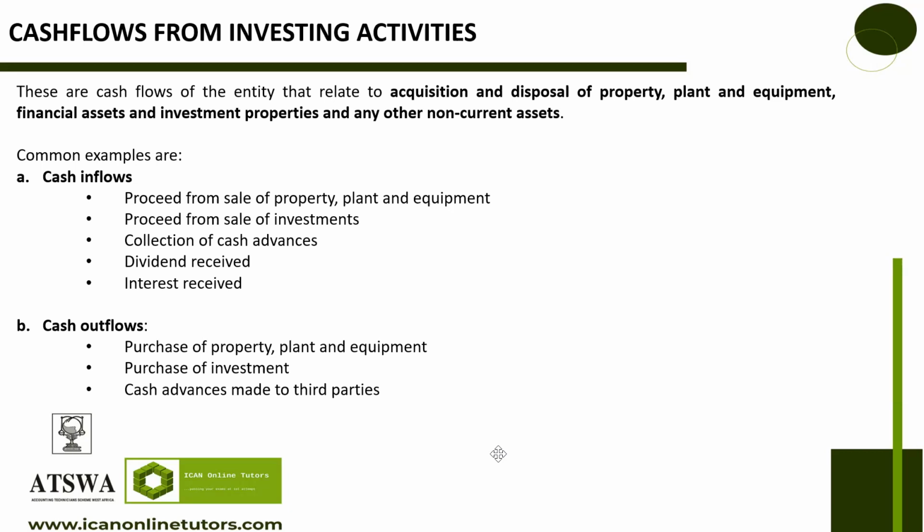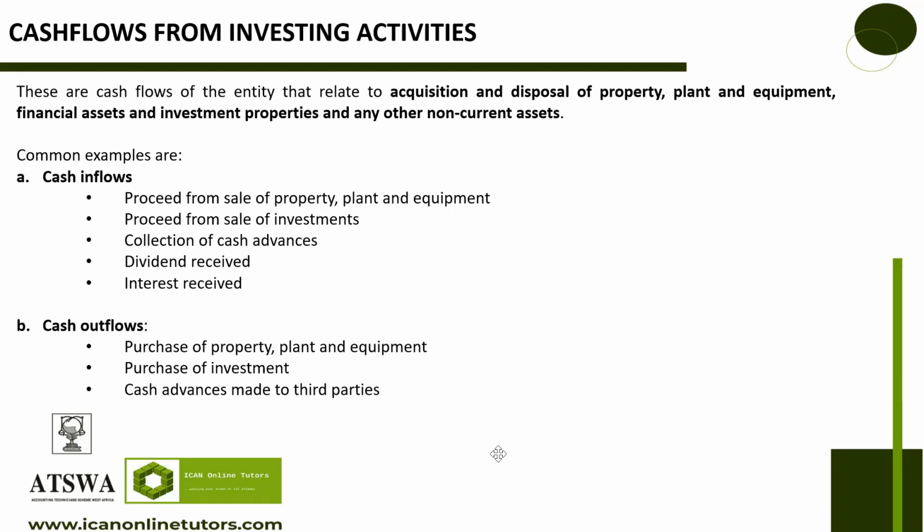I gave a third party money. I collected it back. It is cash flow from investing activity. The company that I invested in, they pay dividend. Dividend received from a company that I invested in is cash inflow from investing activity. I gave money to a third party, like I lent somebody money, and the person paid interest on it. Cash interest received is from investing activity.